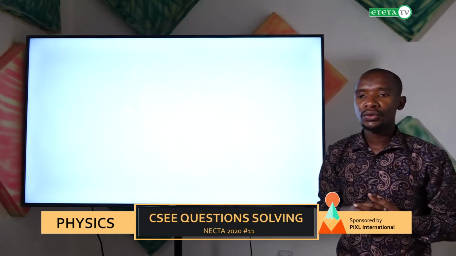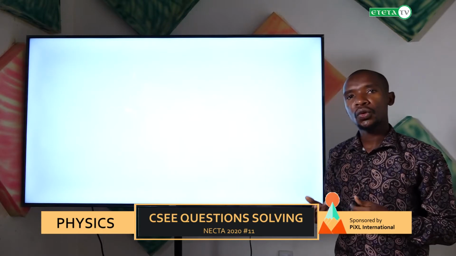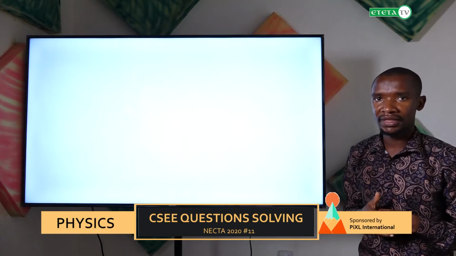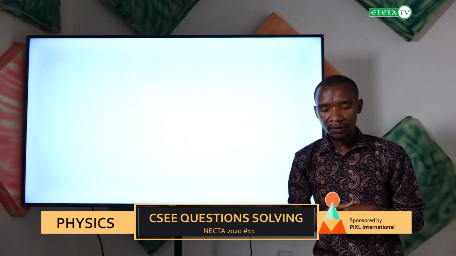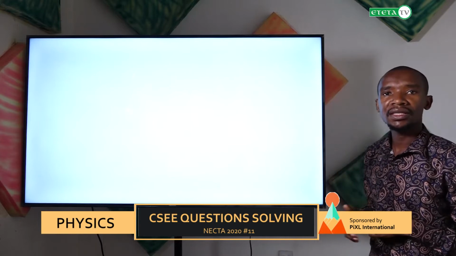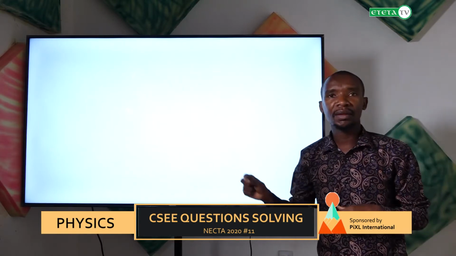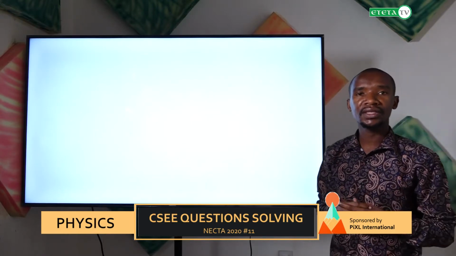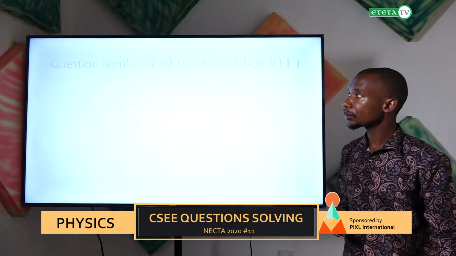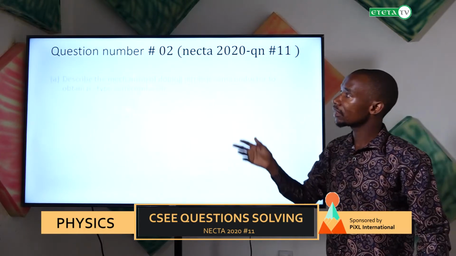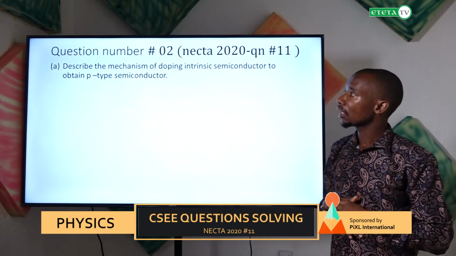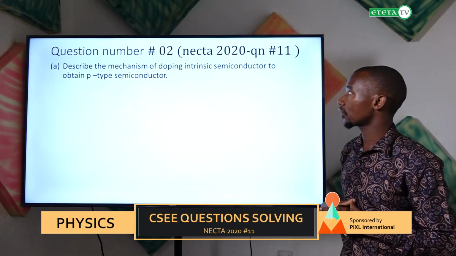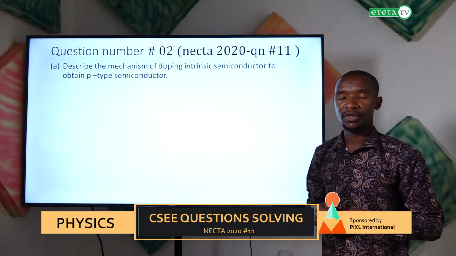Today, we are going to learn how to answer questions which appear in the National Examination Council of Tanzania properly. So today we are going to see question number 11, which was given by NECTA in the year 2020. In question 11, first of all, we're asked to describe the mechanism of doping intrinsic semiconductors to obtain P-type semiconductor.